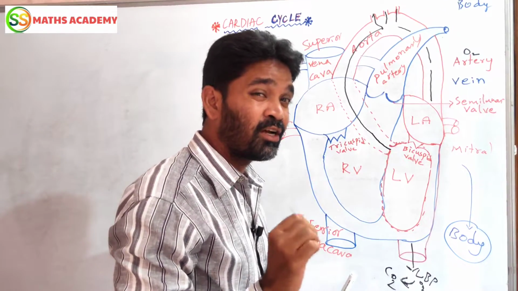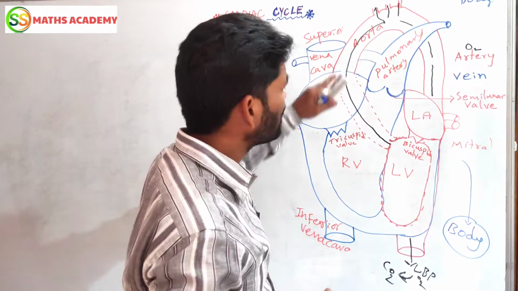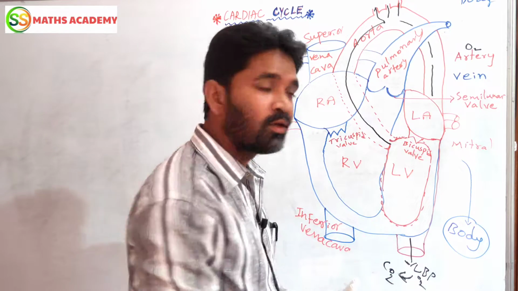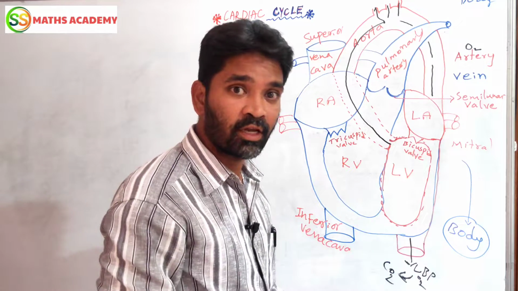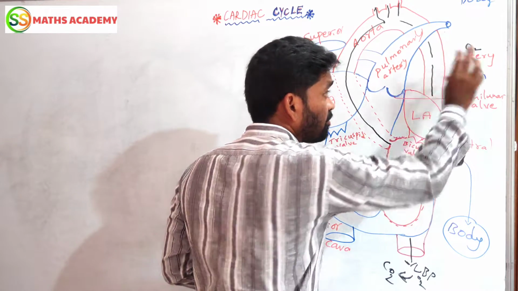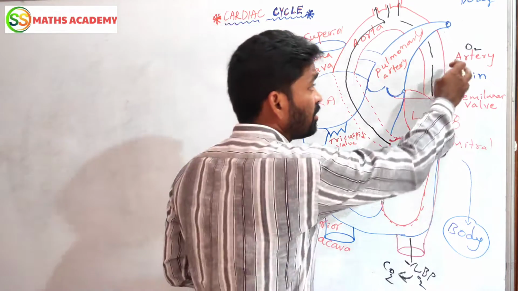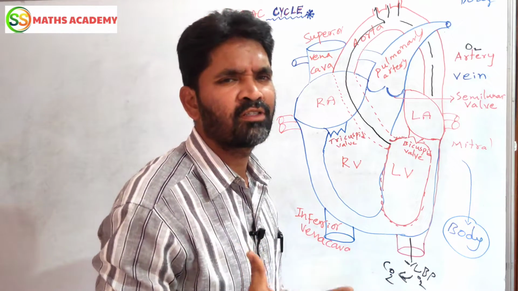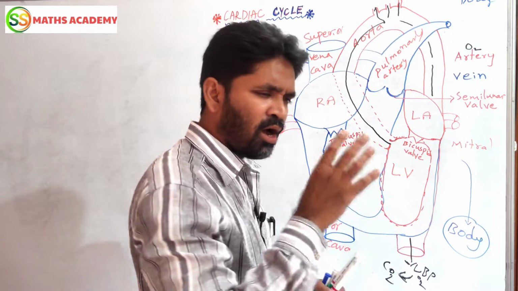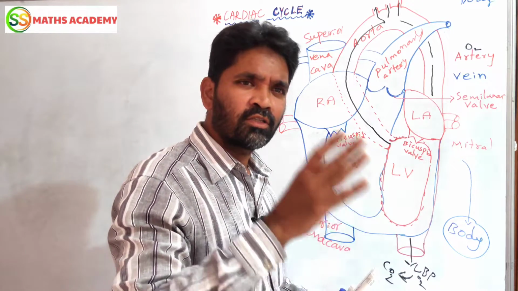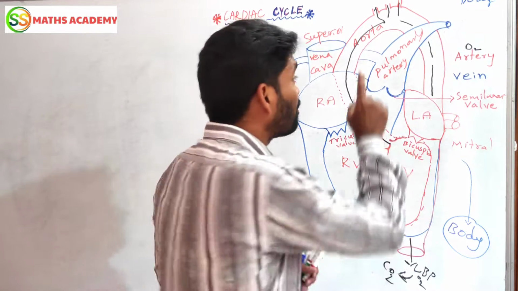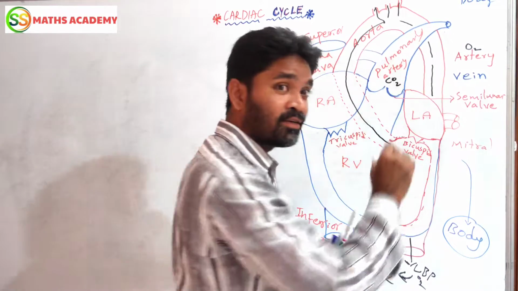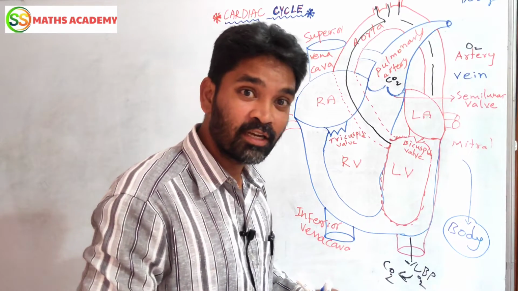Simple. Now, why am I telling all this? You need to understand this. This is really the basics of how to draw heart, what are the parts of heart, right? And then what is the function of artery and veins. Okay, so artery, veins, you know their function, but here is one more exception which is asked frequently in some exams. What is that? All arteries carry oxygenated blood, but pulmonary artery carries deoxygenated blood. That is one exception. Are you understanding, Anna?